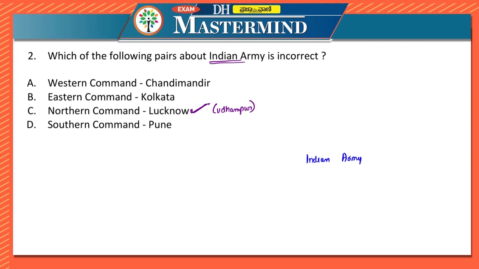Now, in case of Indian Army, we'll again take the help of our old friend, the spider diagram, and look at the points. The headquarters of Indian Army is in New Delhi. It is headed by the Commander-in-Chief, and they also have the Deputy Commander-in-Chief. They have General, Major General, Brigadier, Military Secretary, and a military engineer to assist them in the work.